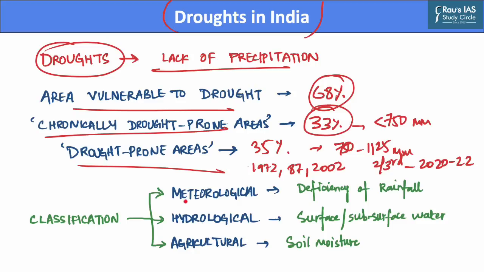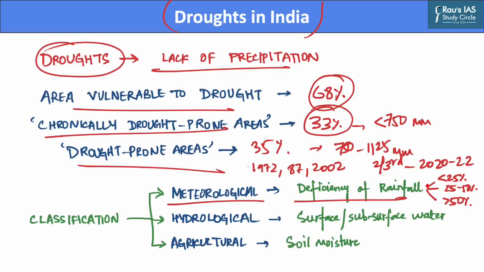The first is meteorological drought, which is defined as a deficiency of precipitation from expected or normal levels over an extended period of time. Further, there are three different categories of such a drought. First, when the rainfall deficit is less than 25%, it is categorized as a drought. If the rainfall deficit is between 25 to 50%, it is categorized as a moderate drought. If the rainfall deficit exceeds 50%, it is categorized as a severe meteorological drought.